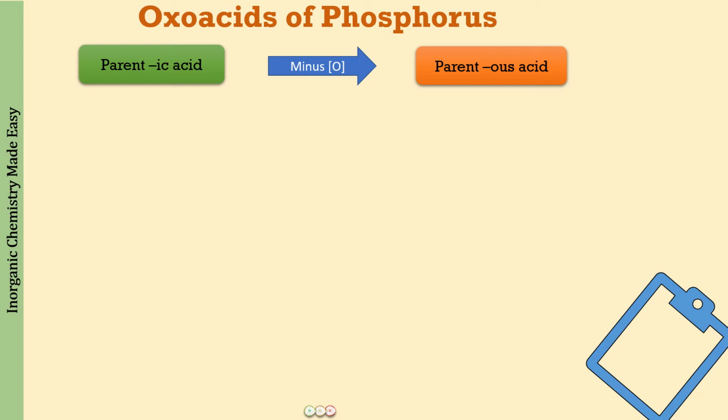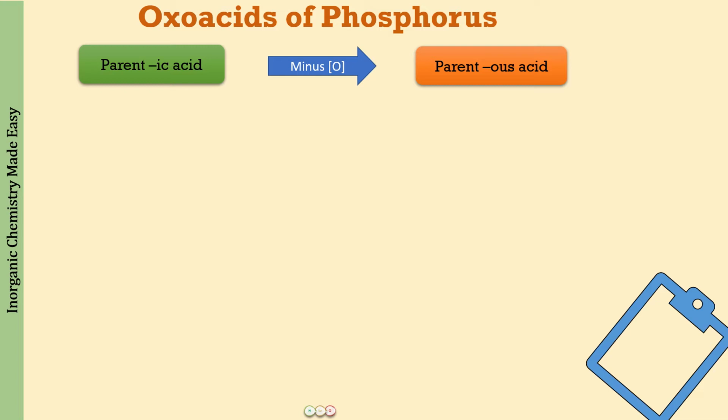Nitric acid was HNO3 and nitrous acid, minus one oxygen, is HNO2. So this is going to be true for nitrogen, phosphorus, sulfur, halogens, all of the oxo acids. So you have started learning the naming of the oxo acids of other elements as well, along with the oxo acids of phosphorus.